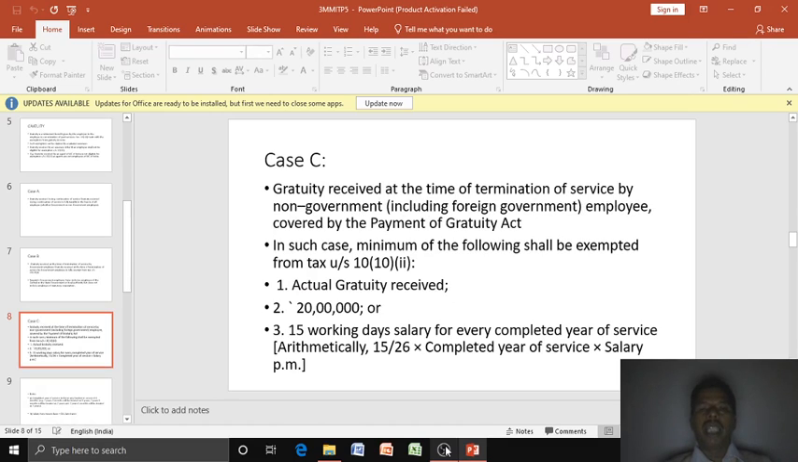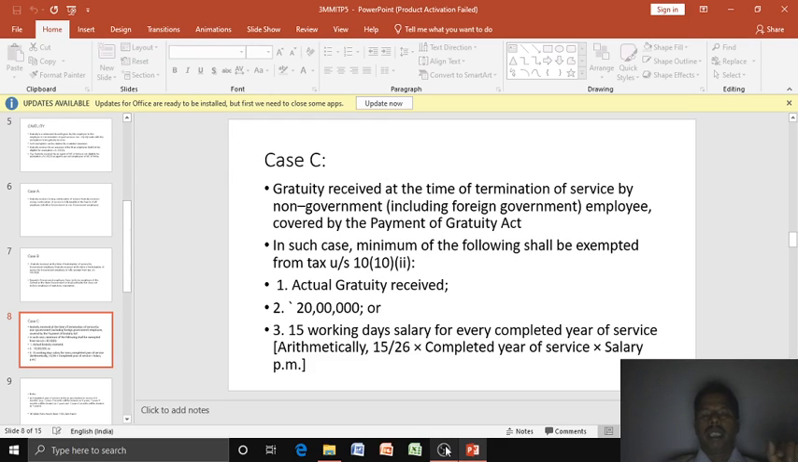Case C. Gratuity received at the time of the termination of service by a non-government or private employee, including a foreign government employee, covered by the Payment of Gratuity Act. In such a case, the minimum of the following shall be exempted from tax under section 10, subsection 10, clause 2. We have to consider three aspects. One is the actual gratuity received; normally it will be given in the problem. Then point two, 30 lakhs. It has been amended to 30 lakhs; earlier it was 20 lakhs.